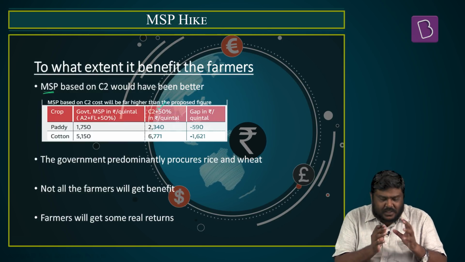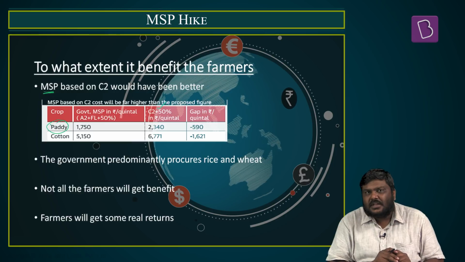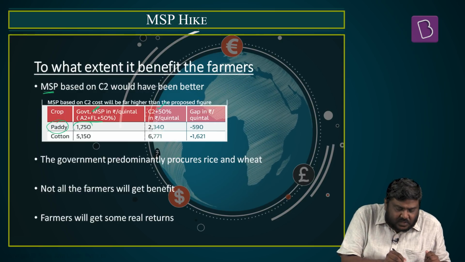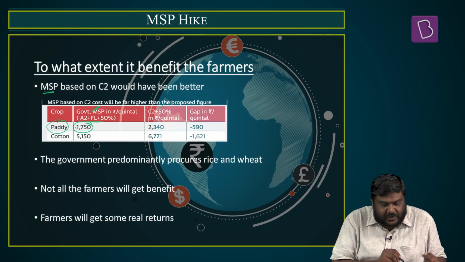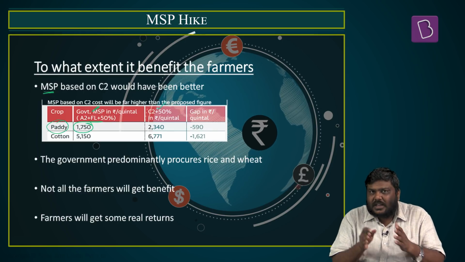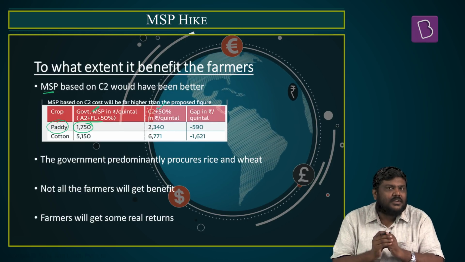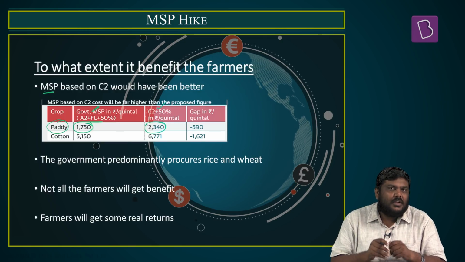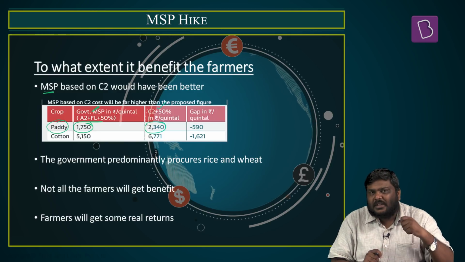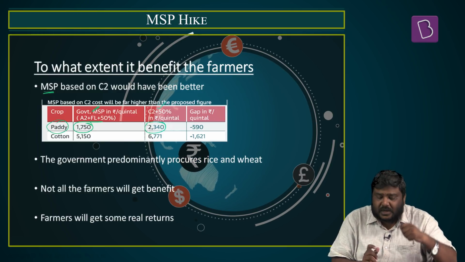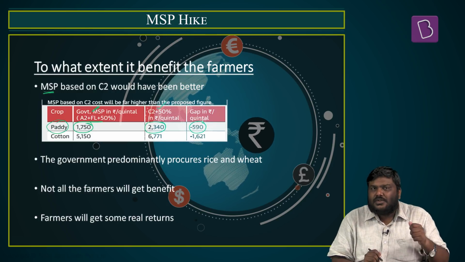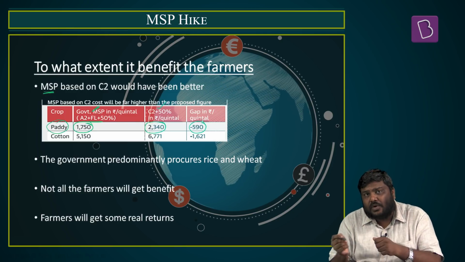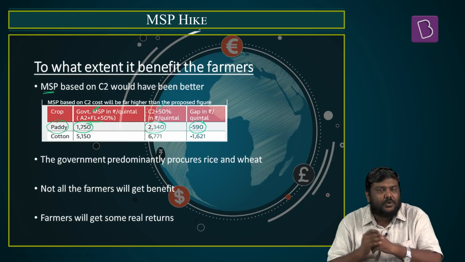For example, let's take into consideration the paddy MSP prices. The government of India has announced MSP based on A2 plus FL, which is 1750 rupees per quintal. Whereas if the MSP for the paddy was announced under C2, the farmers would have gained 2340 rupees. In simple terms, for every quintal of paddy supplied by the farmers to the government, the farmers would have obtained around 600 rupees more. So basically, yes, the MSP hike will benefit the farmers, but they would have benefited more if the government of India had taken into consideration C2 prices.